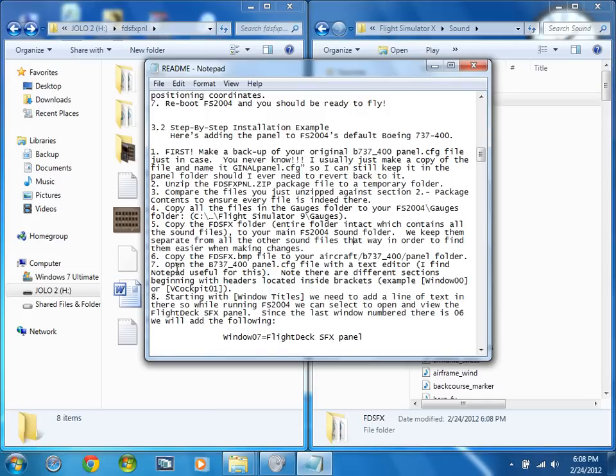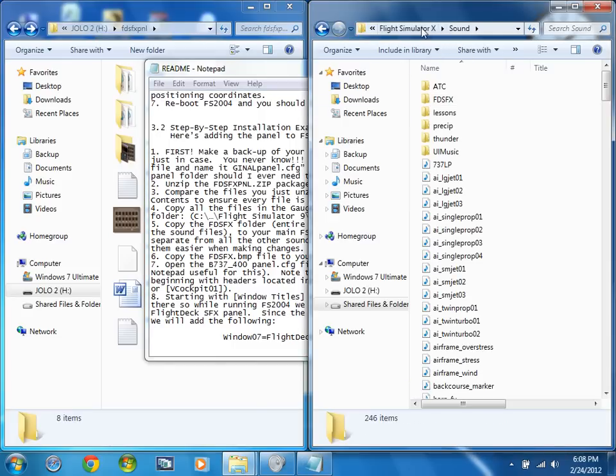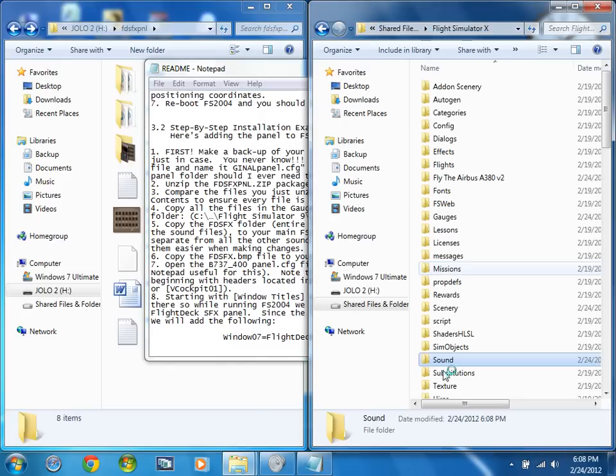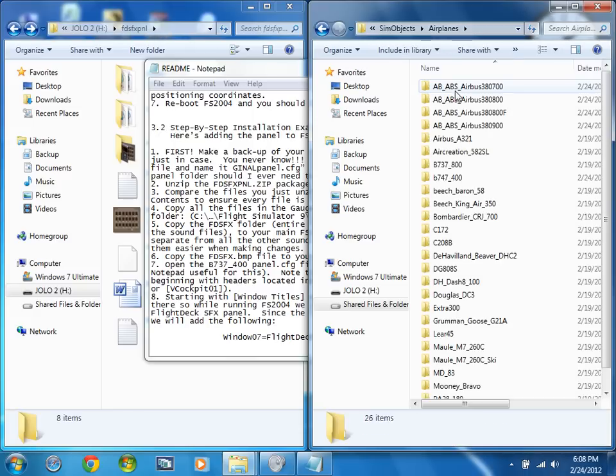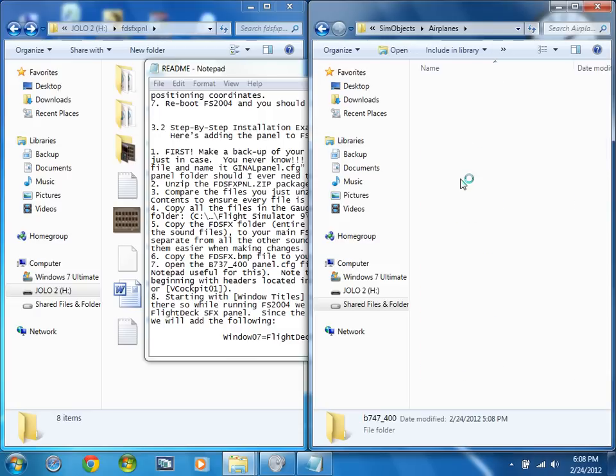Okay, so next, open your chosen aircraft for the installation. I've chosen B747, so I'm going to go to Flight Simulator 10, SimObjects, Airplanes. I'm going to go to B747-400.